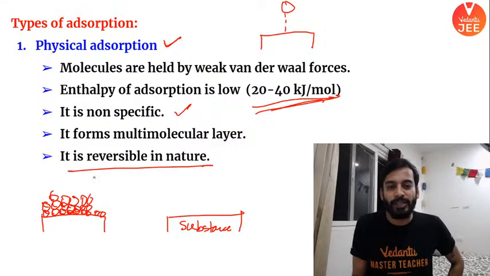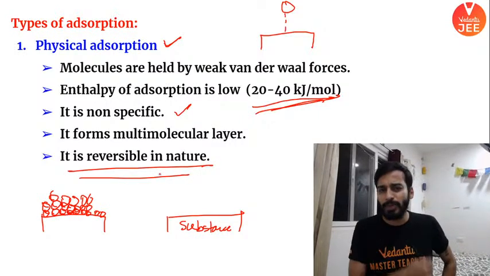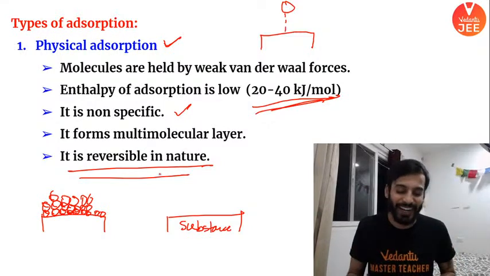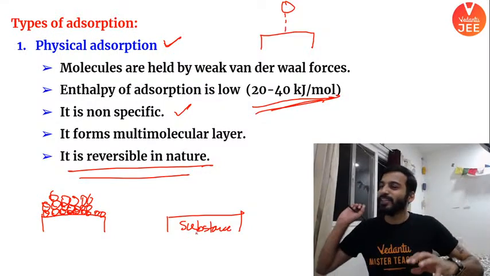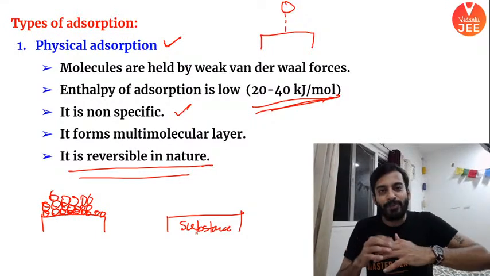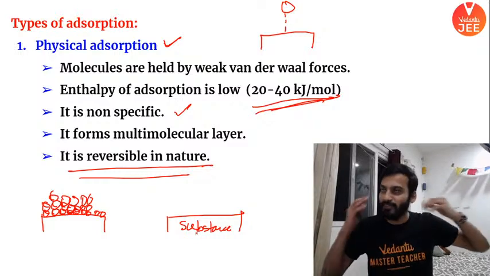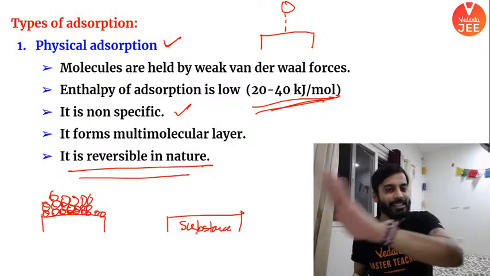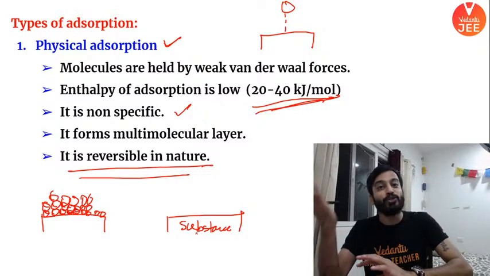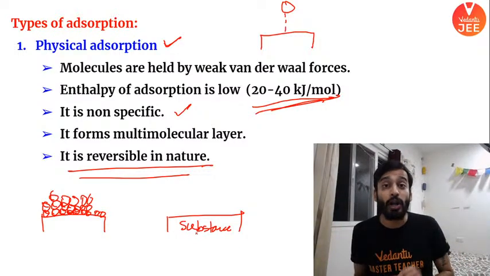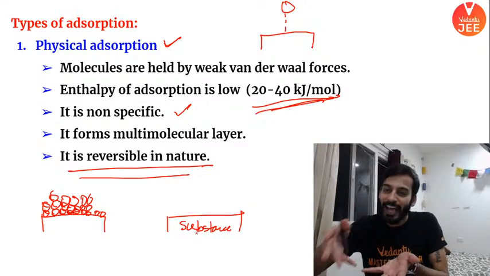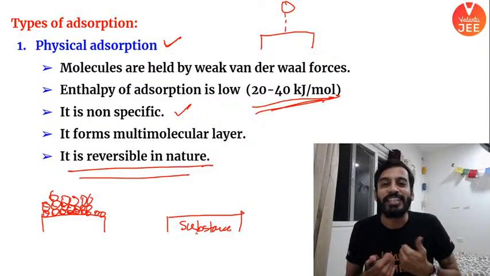What is the last point? It is reversible in nature. What does it mean? Reversible is when something is getting deposited or stuck at the surface, that same thing can go away also. In your day-to-day life, the gas gets stuck to the walls, right? And the gas can also desorb. There is a word called desorption. Whatever adsorption happened, when the gas goes out from there, it is called desorption.